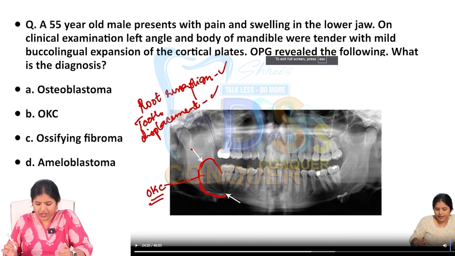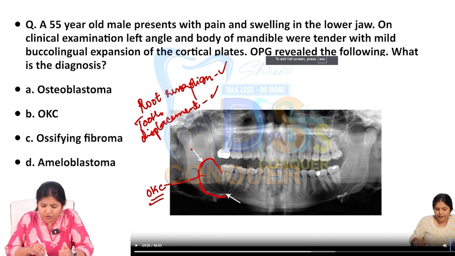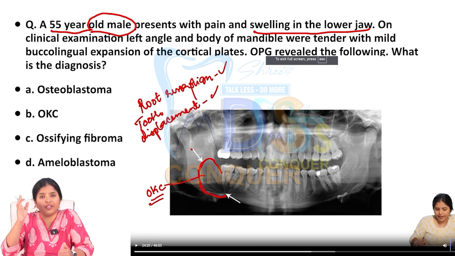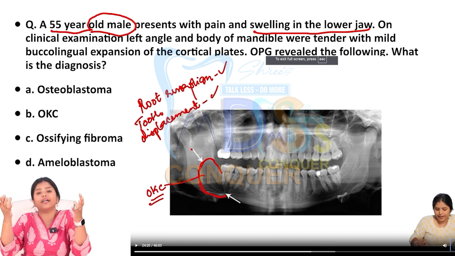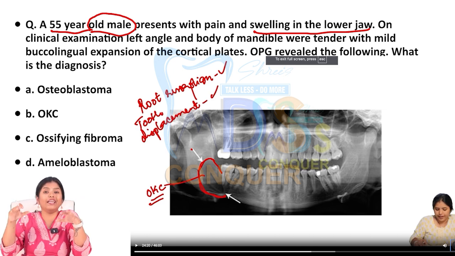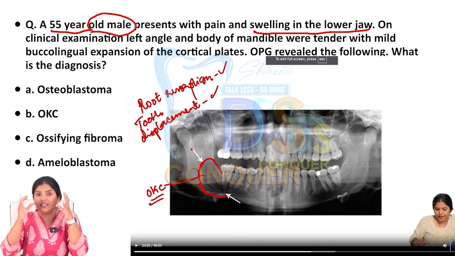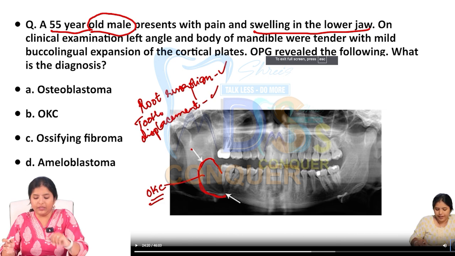Next, let's go to the next question. This is a case history based question, probably given with an OPG. A 55-year-old male, now old male, okay, old male patient. He is presenting with pain and swelling in the lower jaw. Immediately, what should strike in your brain? All the lesions that could be present in the mandible in an elderly patient. Okay, you have to come to a list. The list should automatically come in front of you. What could be the possible diagnosis?